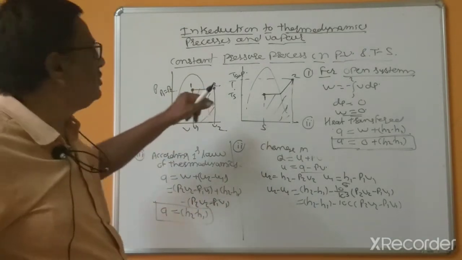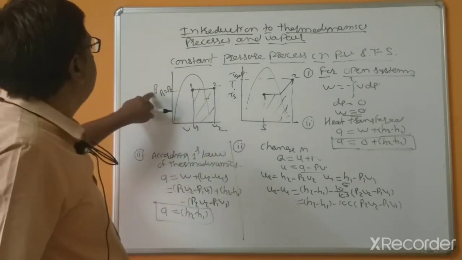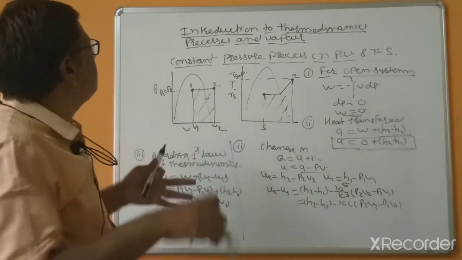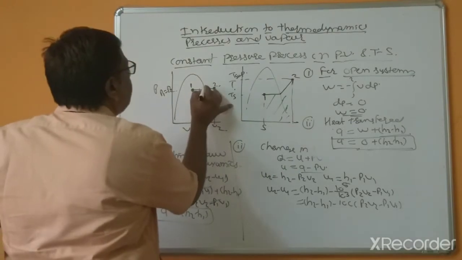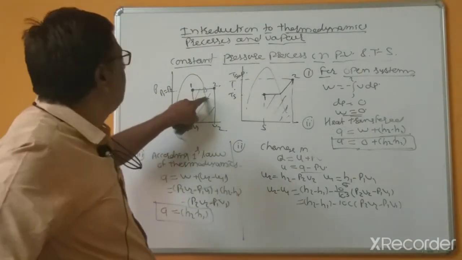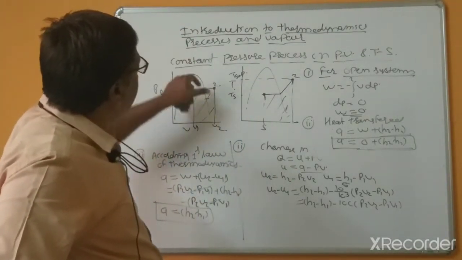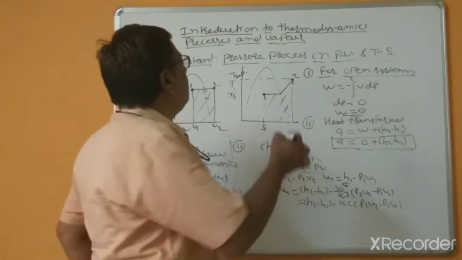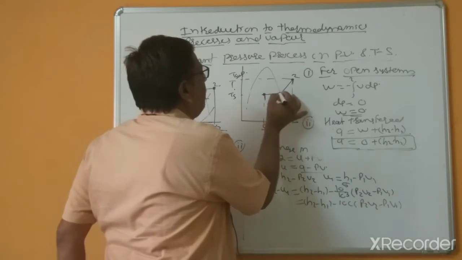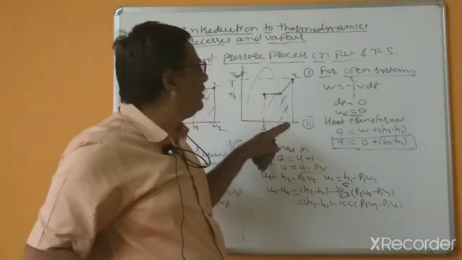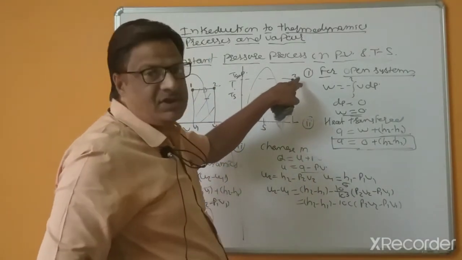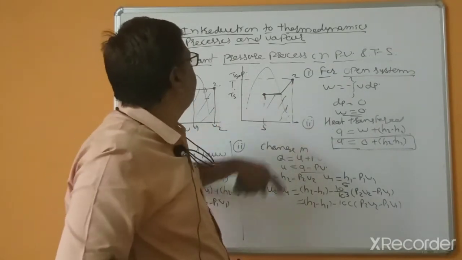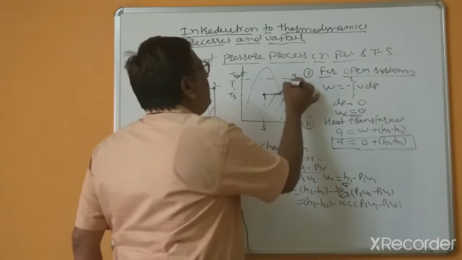For constant pressure process, pressure remains constant, and we consider this on the y-axis. So pressure is constant in the latent heat region, and also in the superheated region. Up to the saturated liquid line and saturated vapor line it is constant, meaning horizontal lines, and after that the temperature increases because of the addition of heat.